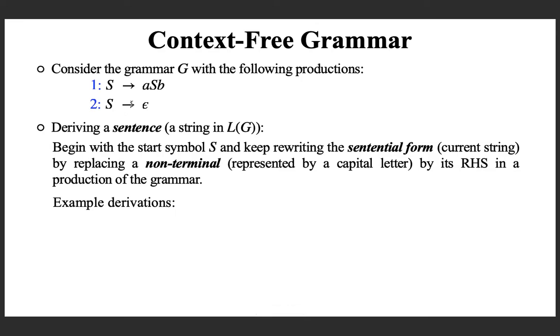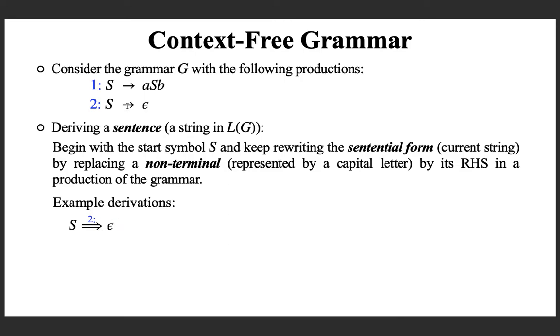So we can see some example derivations in this grammar. We have to begin with the start symbol. Capital S will always be the start symbol in our grammars. So you start with capital S, and for S there are two productions. Suppose we apply production number 2, what will happen? Capital S will be replaced with epsilon. Now you get a string where no non-terminals are there.